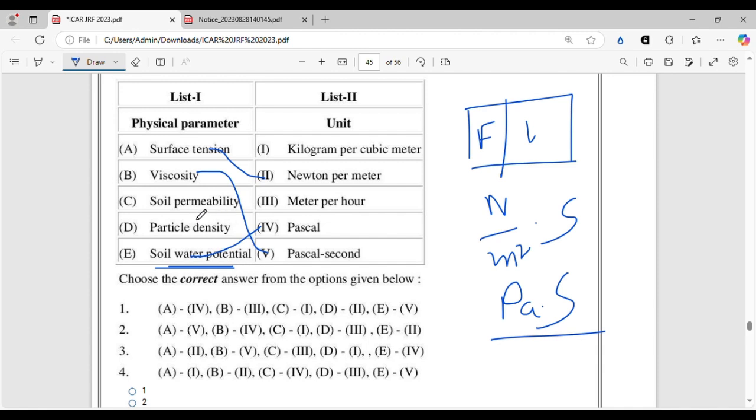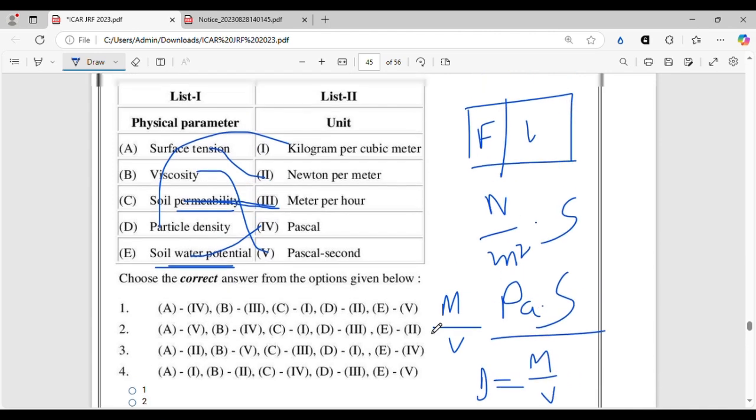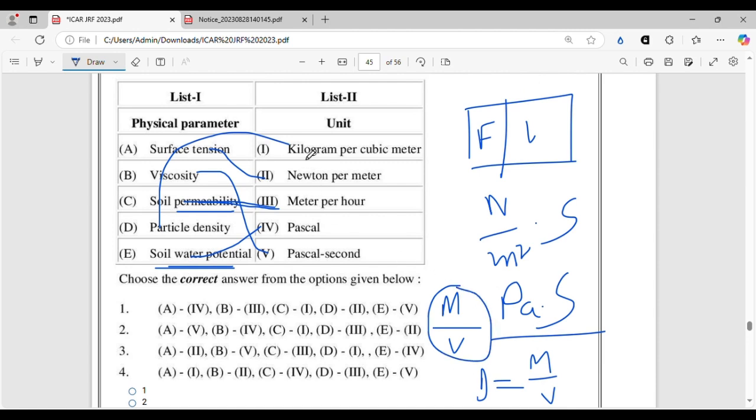And soil permeability, how much water is permeating through the soil, will be measured by meter per hour. Of course, it is a unit of distance by time. How much distance is traveled in unit time, that is the permeability. And particle density, we know the unit of density is gram per cc or megagram per meter cube or kilogram per meter cube. It will be a unit of mass by volume. Density is equal to mass by volume. Mass is equal to volume into density. So it will be unit of mass by volume.